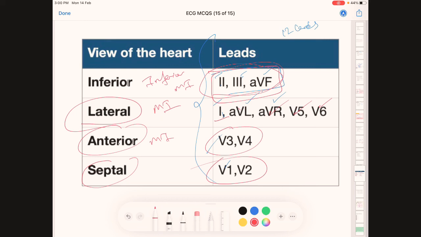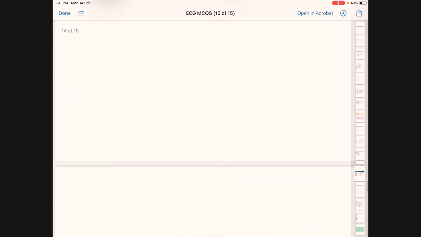So if we know which leads represent which view of the heart, from there we can classify it as anterior MI, inferior wall MI, lateral wall MI, and so on. This is very important and commonly asked, especially in NORCET, AIIMS, Delhi exams.